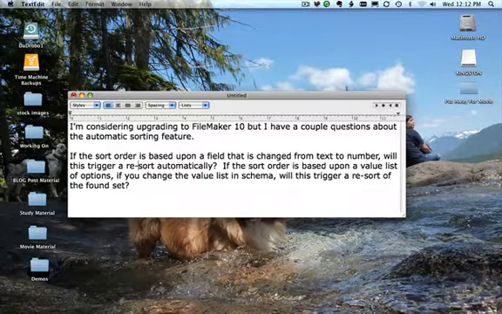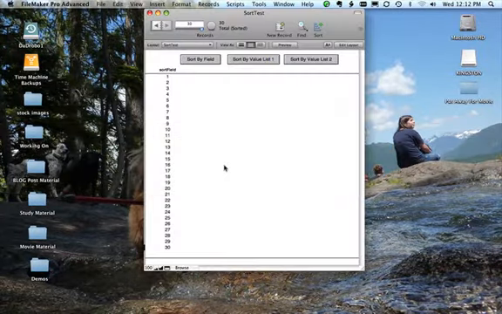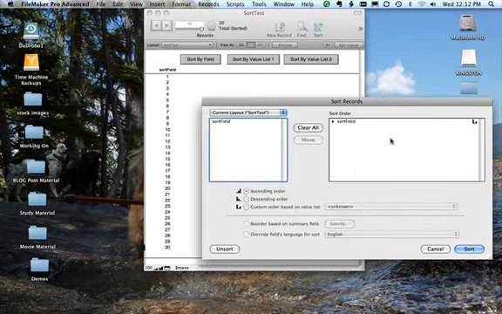So let's go ahead and hide that. I'm going to hide this, and jump on over to FileMaker Pro 10. So here we just have a regular listing of fields, and let's see what our sort is right now. Let's go ahead and clear all that, and let's just make it sorting by the data that's in the sort field.